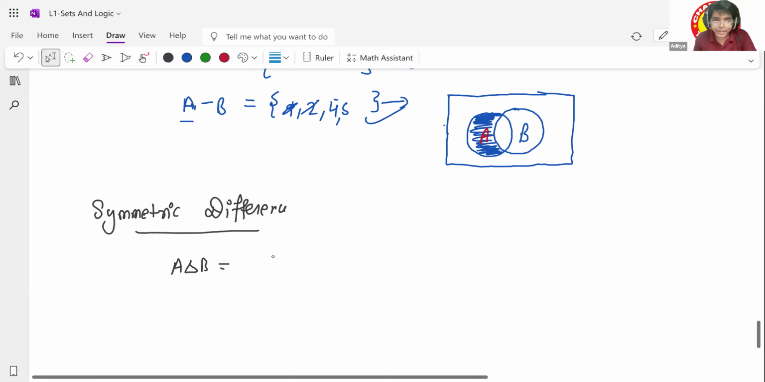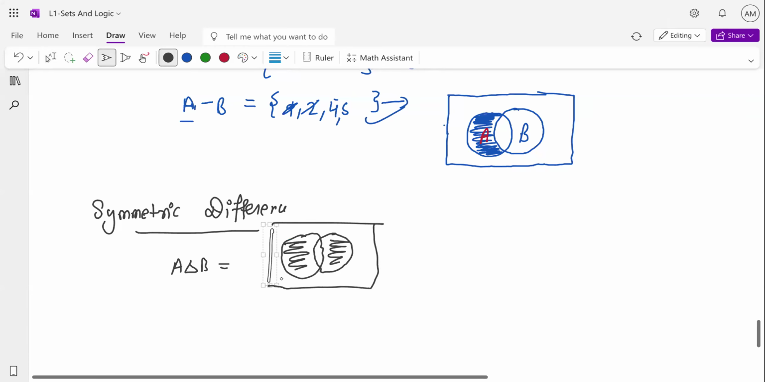It means if I have A and I have B, it should contain this portion and this portion, but should not contain this common portion. Understood this part? Yes, sir. It's just an easy thing. Just figure out what is common and remove that from your final set. That will give you the symmetric difference set.